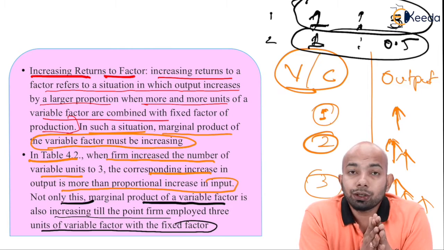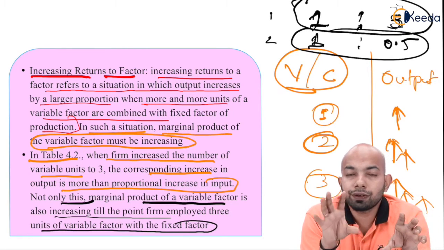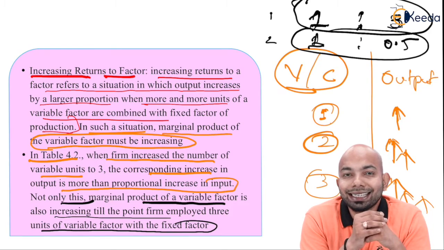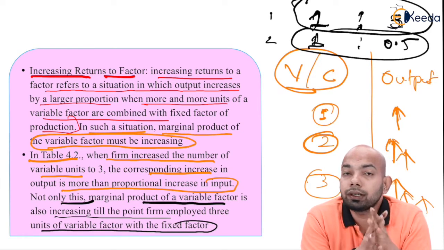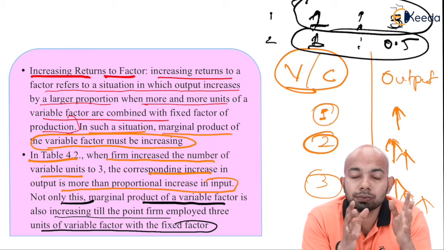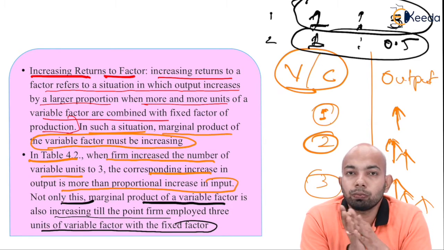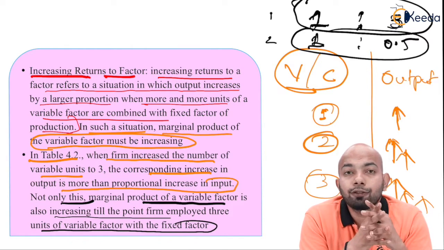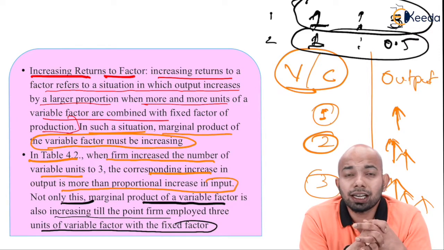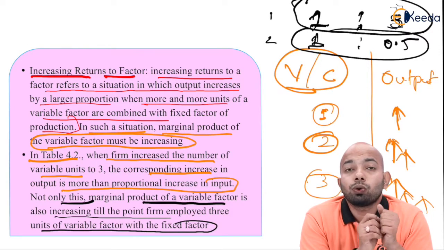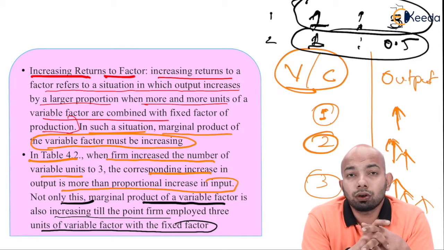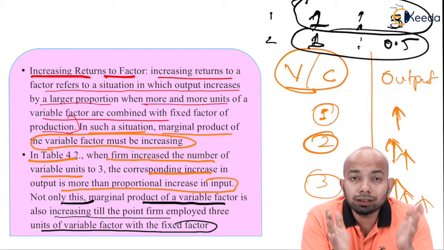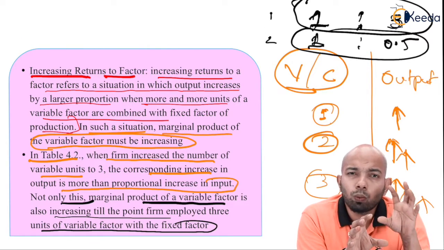So you understand that with variable factors, if you are using fixed factors in such a way that the output is increasing at an exorbitant proportion, that's when you can understand, okay, yes, my business is absolutely making a lot of profit here. Let's take for example the new startup companies that we have, Byju's, who has already taken over the majority of the market, or rather it has taken only one factor.